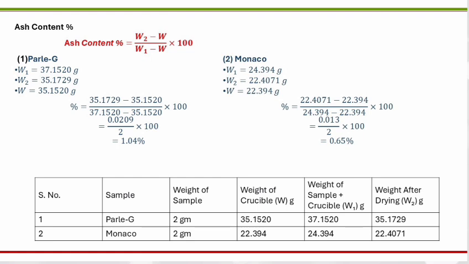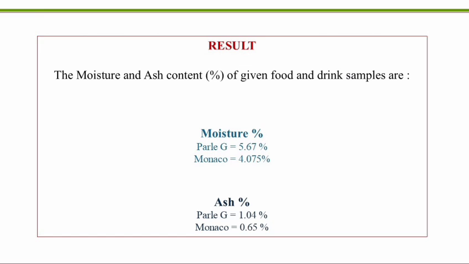Similarly, for the ash content percentage, that is (W2 minus W) upon (W1 minus W) into 100. Here also we have taken the Parle-G and the Monaco, and the data are given in the following observation table. So the final results of the moisture and the ash content percent in the given food samples are